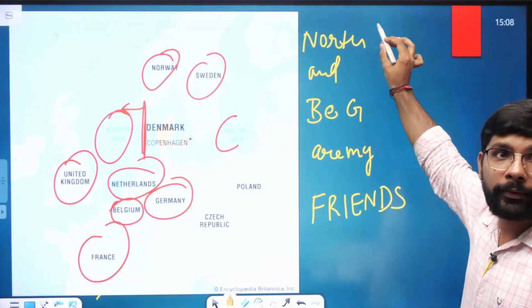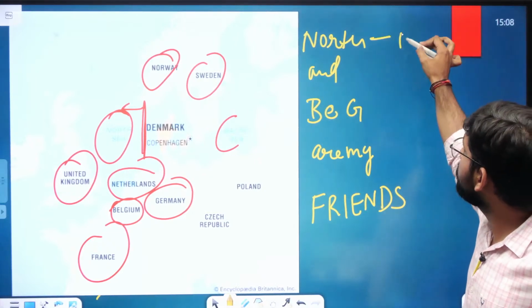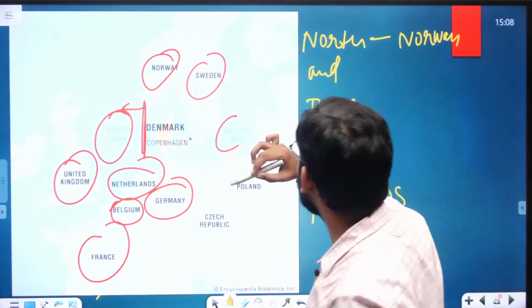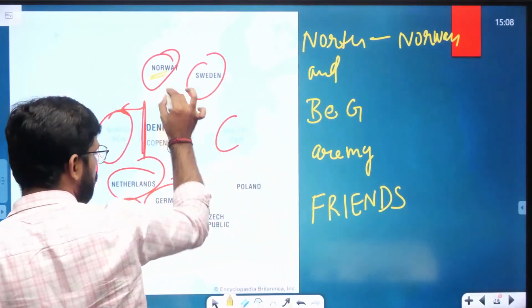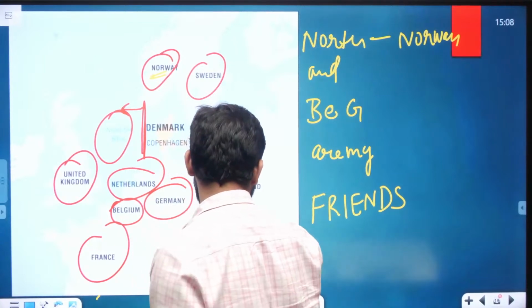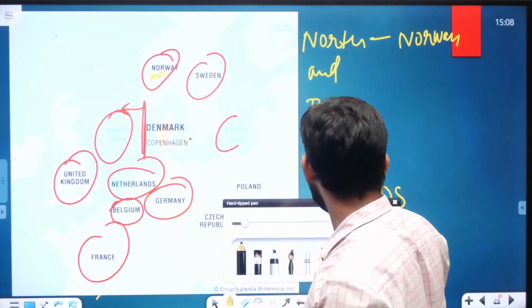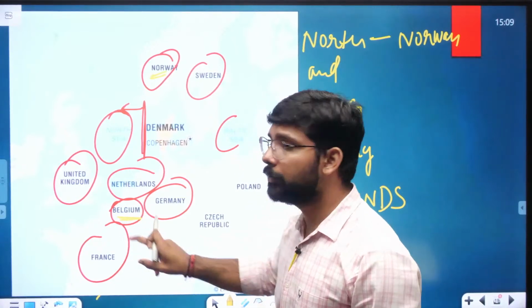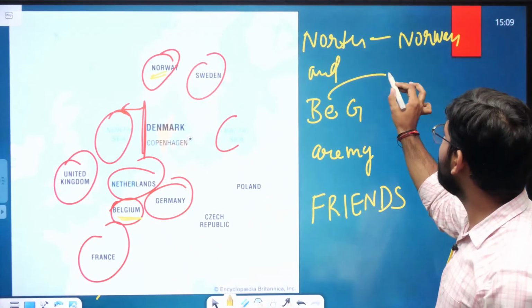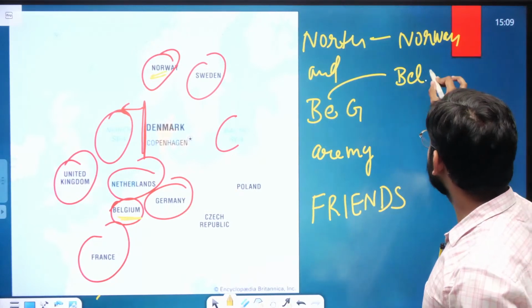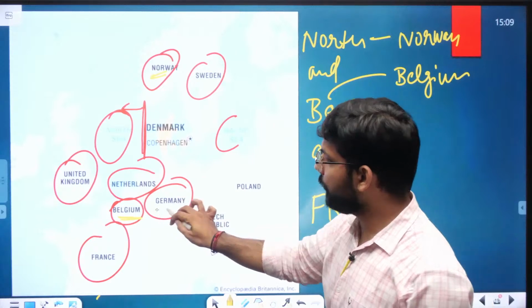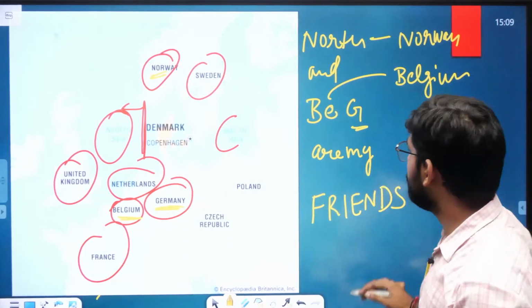North is Norway. Locate the same on the map. As soon as you learn it, locate it on the map. North is Norway here. Then BE, BE is Belgium. We can look at it here.